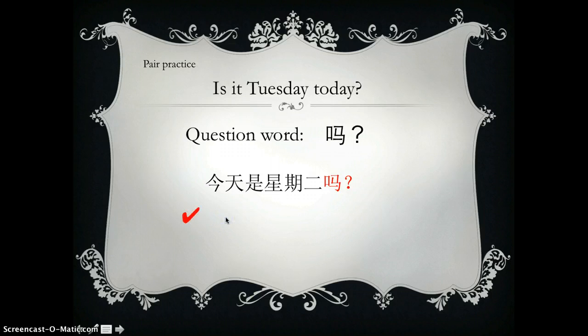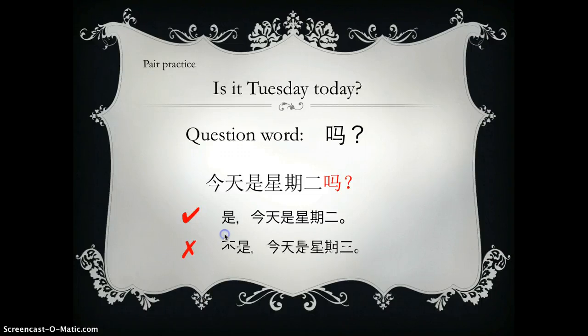Okay, so how to respond to this question? If today is Tuesday, so the answer will be yes, today is Tuesday. 是, 今天是星期二, right? So if the answer is no, maybe it is Wednesday. So it will be not, right? So it should be 不是, 今天是星期三. Okay, 不是, 今天是星期三.